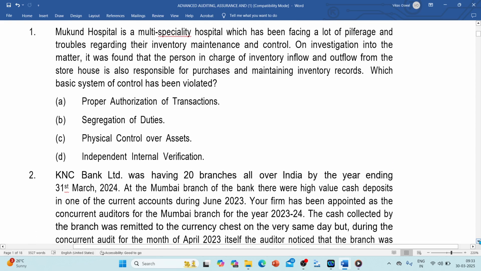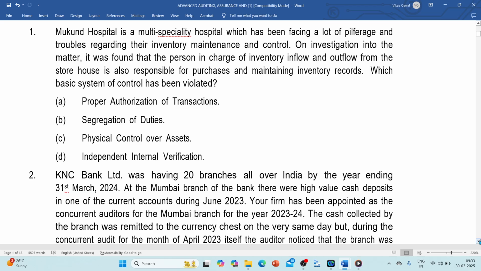Mukund Hospital is a multi-speciality hospital which has been facing a lot of pilferage and troubles regarding their inventory maintenance and control. On investigation into the matter, it was found that the person in charge of inventory inflow and outflow from the storehouse is also responsible for the purchases and maintaining of inventory records. Which basic system of control has been violated?